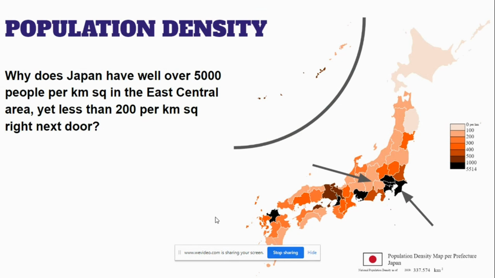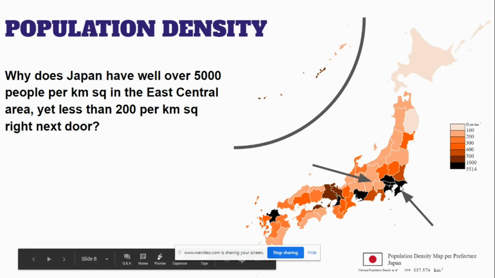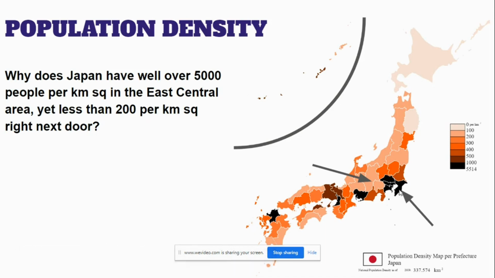If you look at Japan, why does Japan have well over 5,000 people per square kilometer in this area right here? And this would be Tokyo. But why is it so high there when even right next to it in the center, it's really not much going on? Again, think about physical geography reasons.